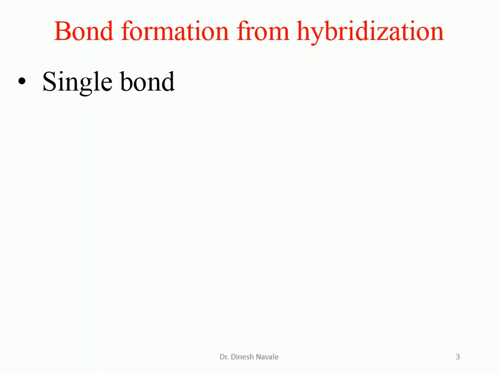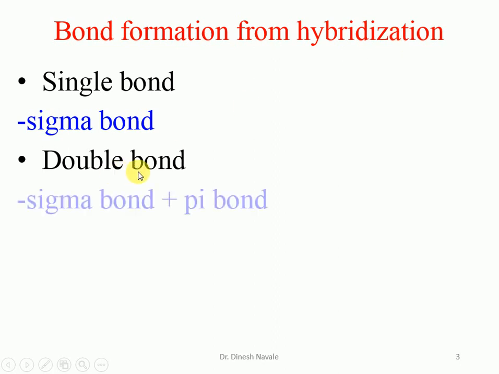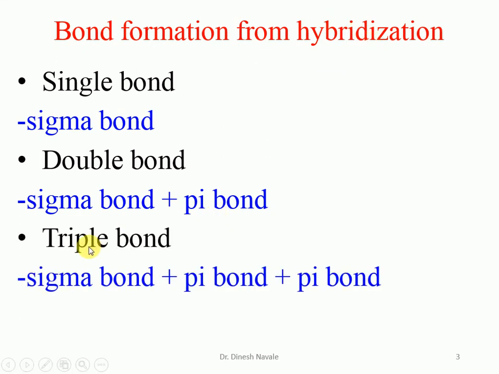A single bond formed by hybridization will contain only a sigma bond. But a double bond formed by hybridization will contain one sigma bond and one pi bond. And if a triple bond is formed by hybridization, the triple bond will contain one sigma bond and two pi bonds. That means a single bond will contain only a sigma bond, whereas the double bond and triple bond will contain one sigma bond each and the pi bond as well.